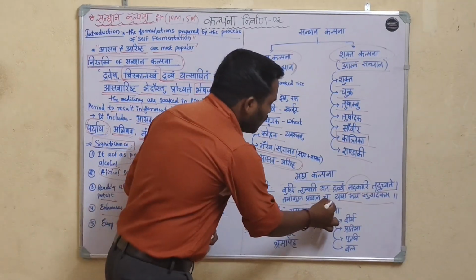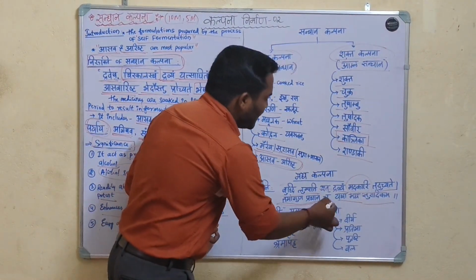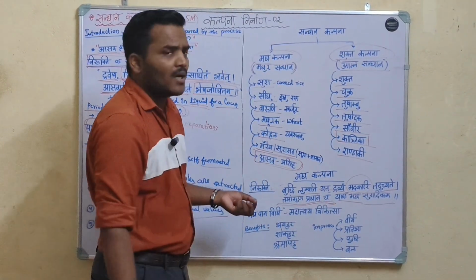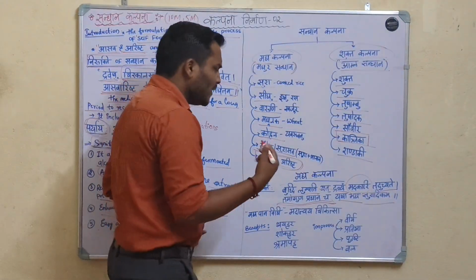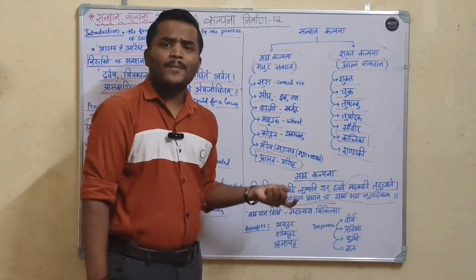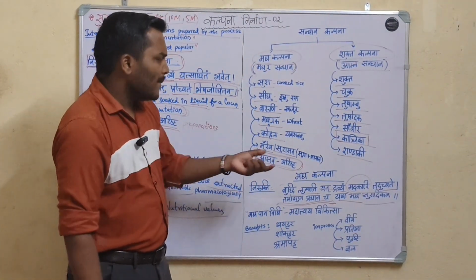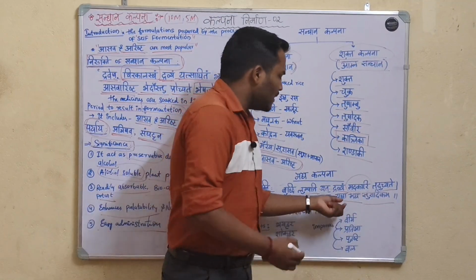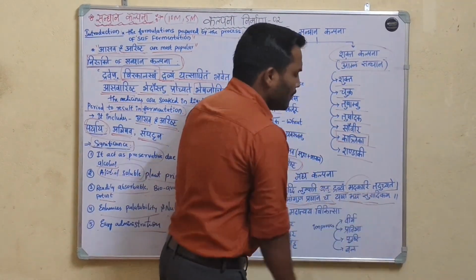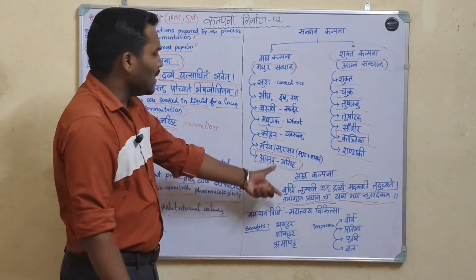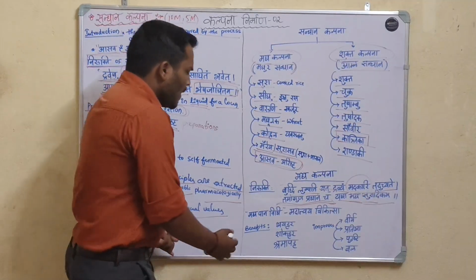Here, tamoguna is predominant. Tamoguna pradhanam cha. That is called Madhya Kalpana. Madhya and Sura are the examples for Madhya Kalpana.